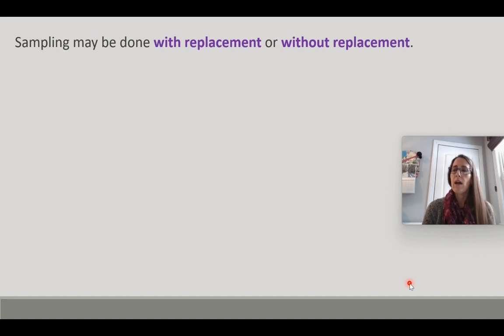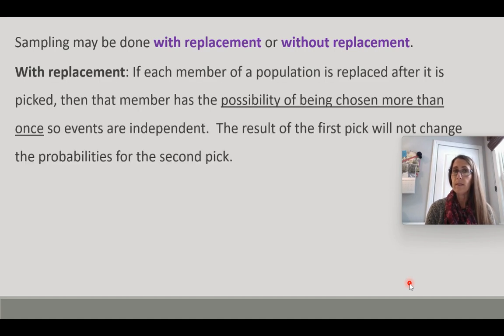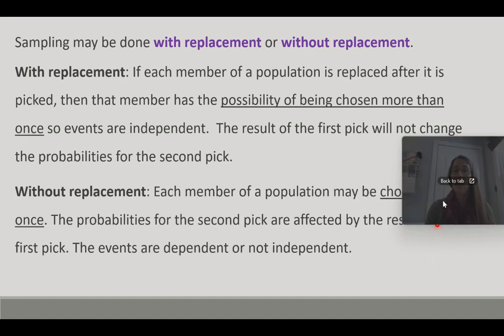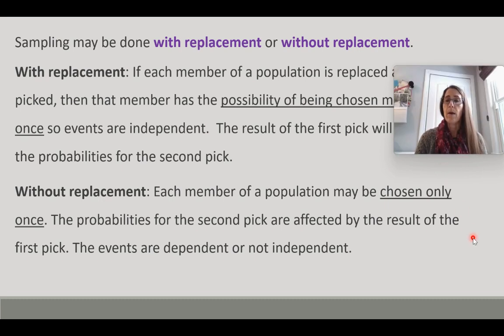We've talked about sampling before, and sampling can be done with replacement or without replacement. With replacement means that if each member of a population is replaced after it's picked, then that member has the possibility of being chosen more than once. So events are independent. The result of the first pick does not change the probabilities for the second pick. Now, without replacement, each member of a population may be chosen only once. The probabilities for the second pick are affected by the result of the first pick. The events are dependent, or not independent.